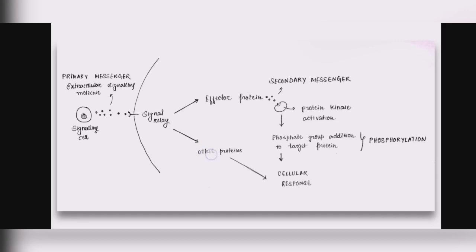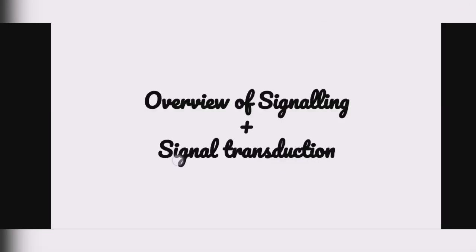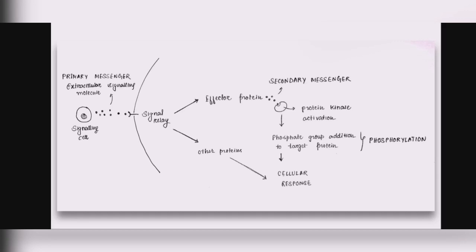Now these other proteins would gather around this signaling molecule, and this would also follow some activation pathway and have some sort of cellular response. So the target cell would be affected. So that's all regarding the overview of cell signaling.